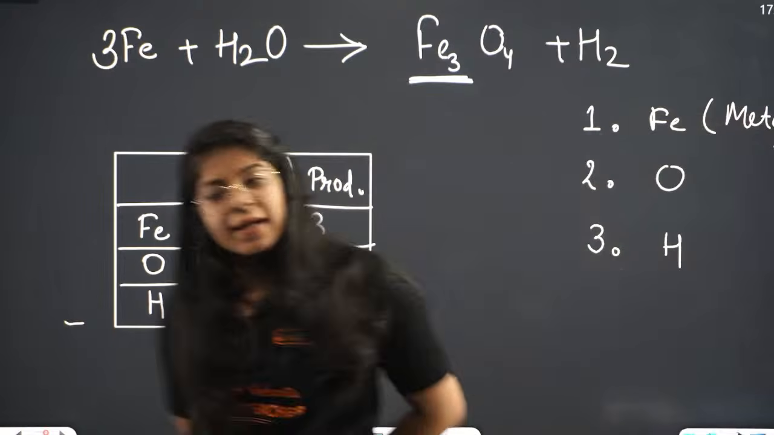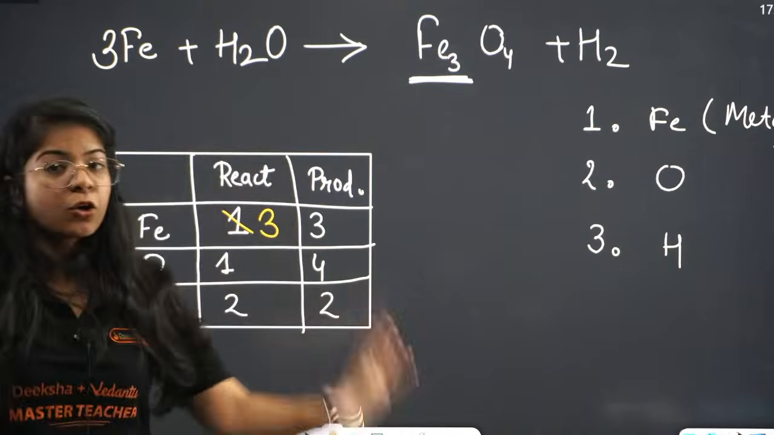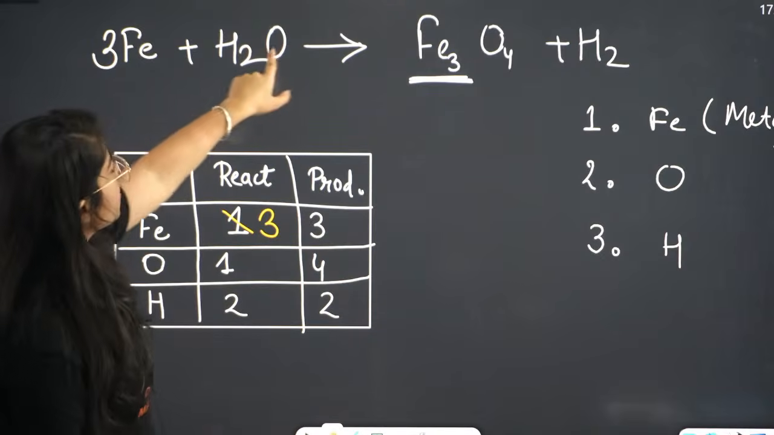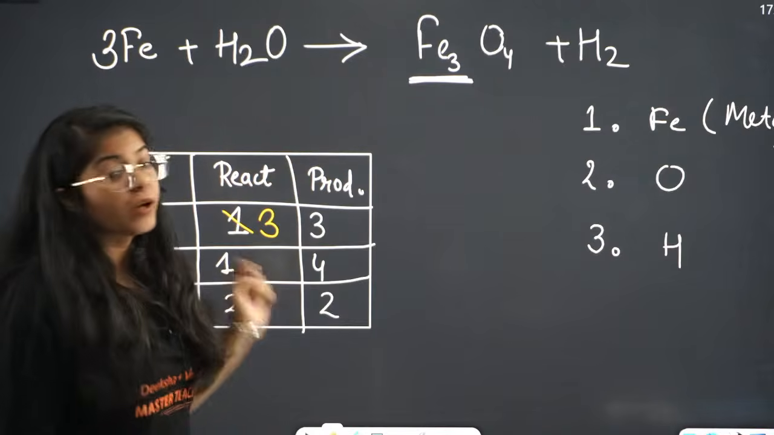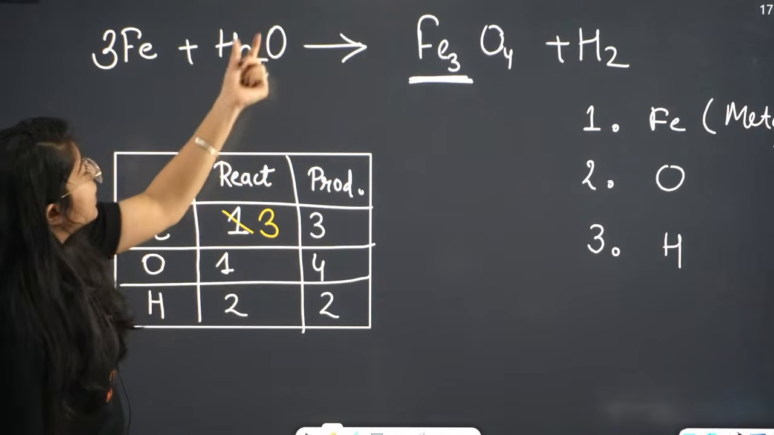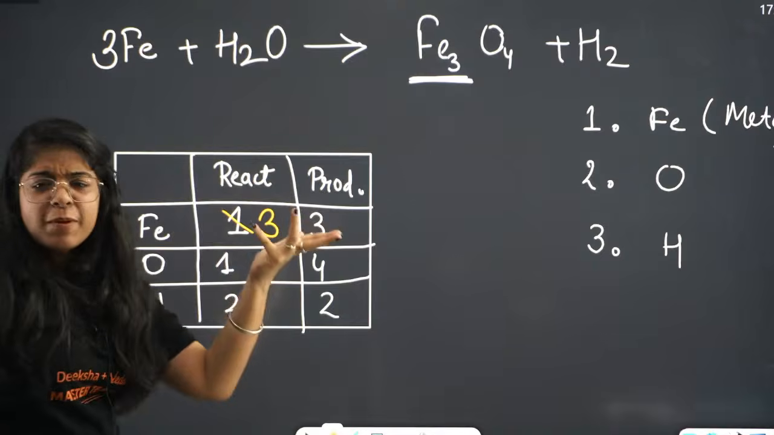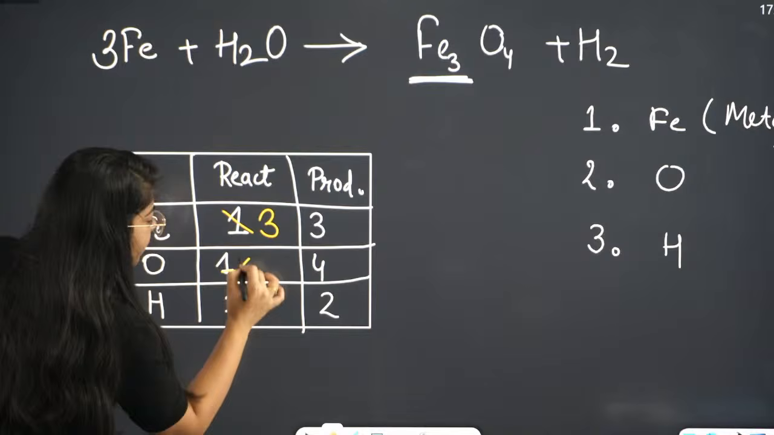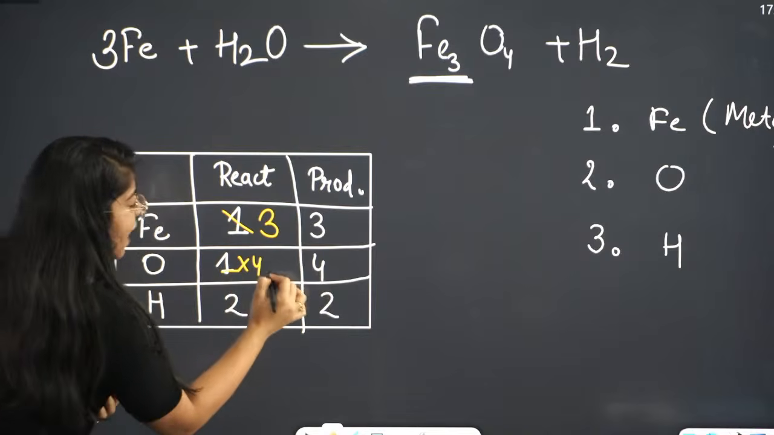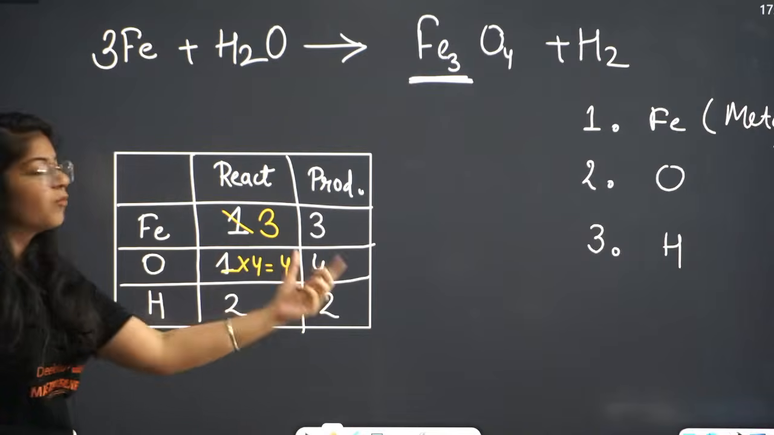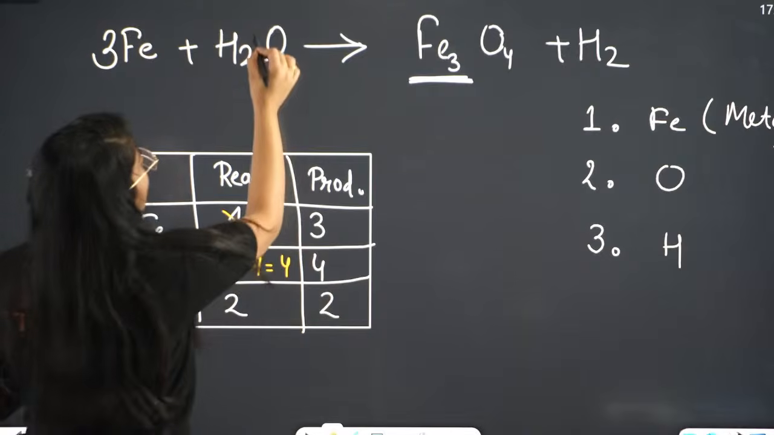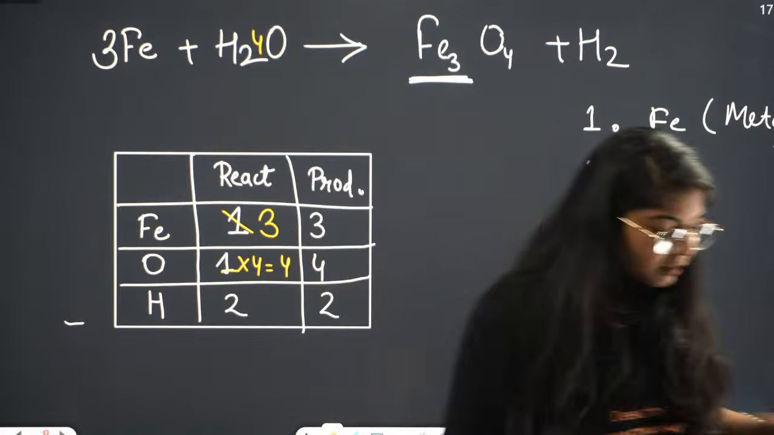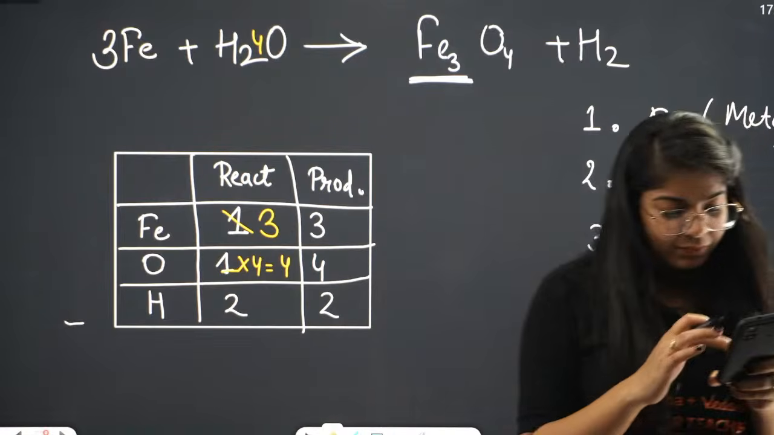Understood? So now iron is balanced. Now there are no non-metals, so we'll directly jump on to oxygen. Now bacha, oxygen is only 1 here and it's 4 here. So if I multiply this oxygen with 4, will it be balanced? If I multiply 1 with 4, both of these will have 4 on the reactant side, 4 on the product side. So okay, I will add 4 here. Is it true? Can I do that? Can I do that or not?